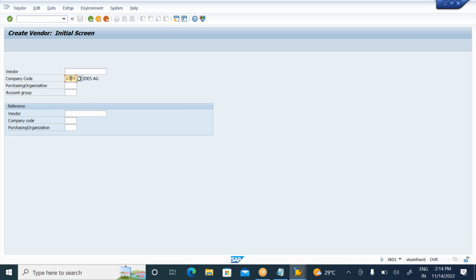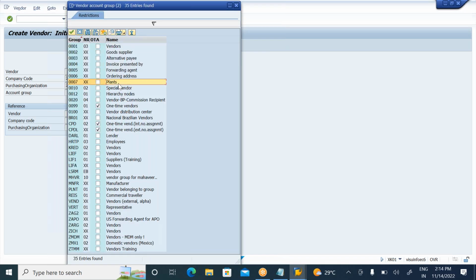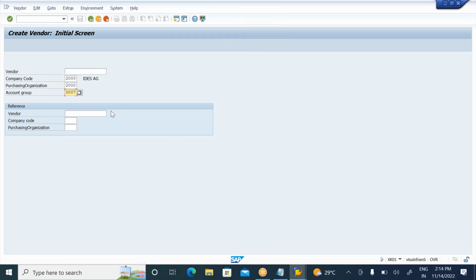So how to treat it? From the receiving plant organization point of view. What is my receiving plant? 2000, right? So 2000 company code, 2000 purchase organization. The receiving plant 2000 belongs to the 2000 company code, and the purchase organization is 2000. Which account group do I need to take? I can take 0001 also, but as per best practice for a plant vendor, I need to take the account group for plant, 0007. So enter your vendor, enter your purchase organization, and take account group 0007 here.